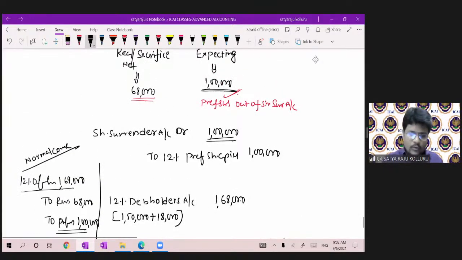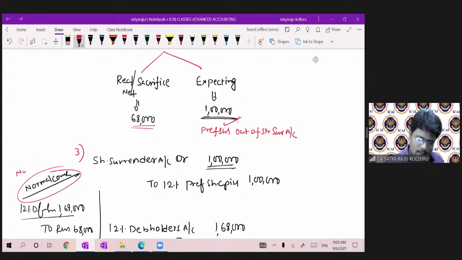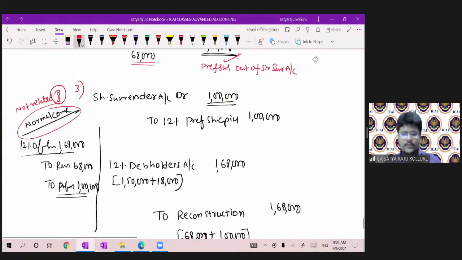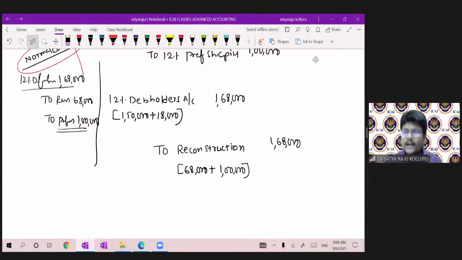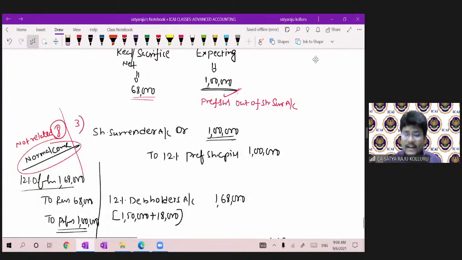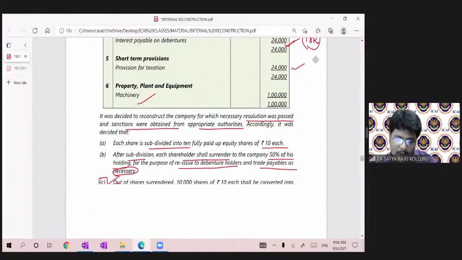So entry number 2, and this is entry number 3, guys. Actually, this is the real entry number 3. This is just me comparing with the normal illustration. That's it. Okay, now let me continue, guys. Please all of you stay with me. Now, in the share surrender account, how much balance is still there? 1 lakh has gone. Still, how much balance is there? 4 lakhs. 4 lakhs. All of you please stay with me. Next, let me read the problem.